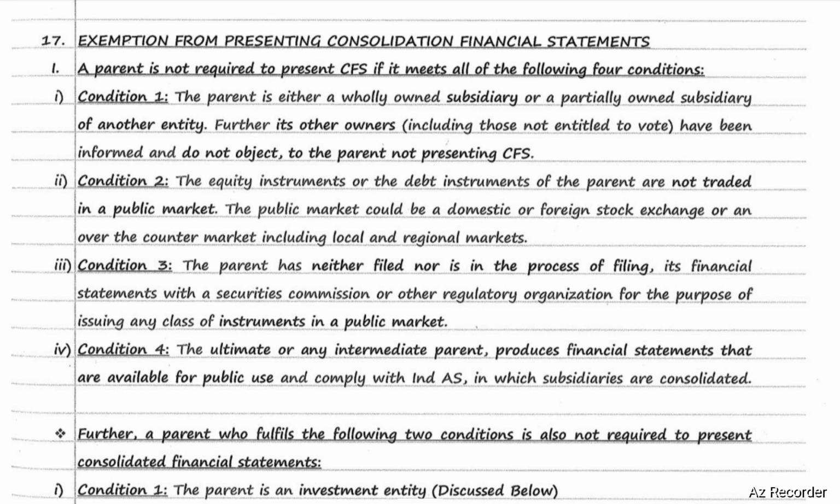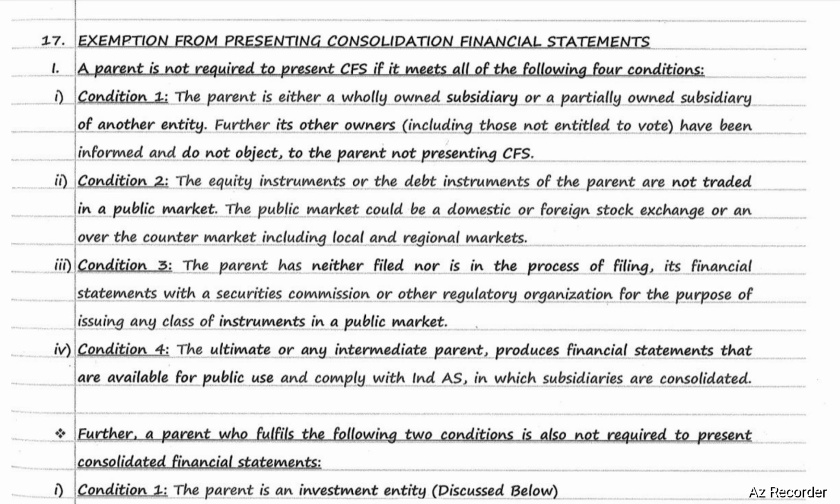Further, its other owners, including those not entitled to vote, have been informed and do not object to the parent not presenting CFS. Condition number two, the equity instruments or the debt instruments of the parent are not traded in a public market. The public market could be domestic or foreign stock exchange or an over-the-counter market, including local and regional markets.